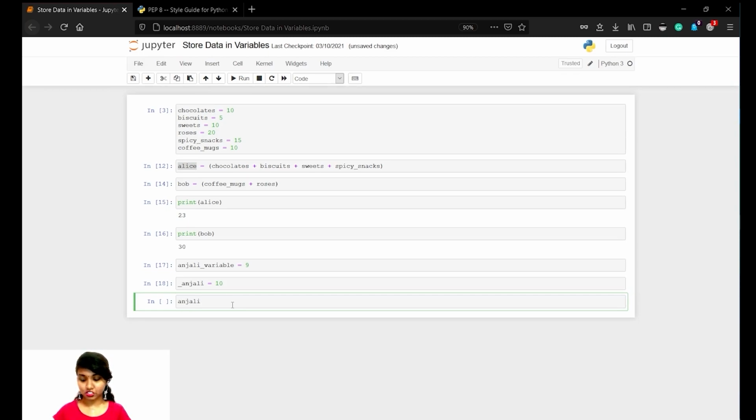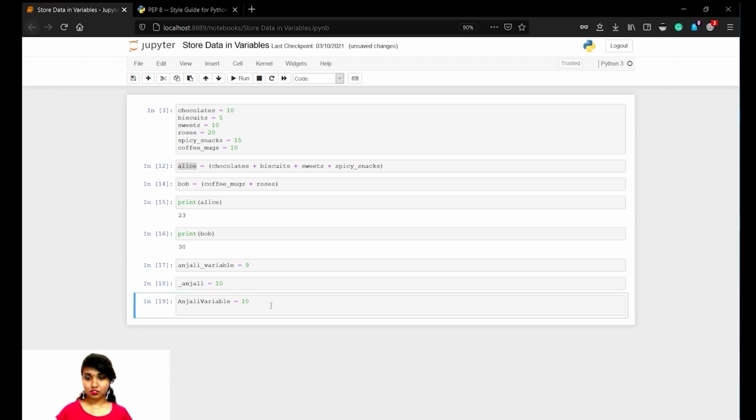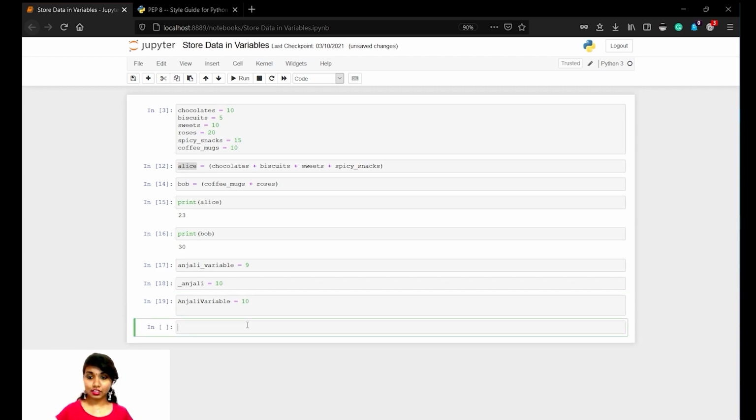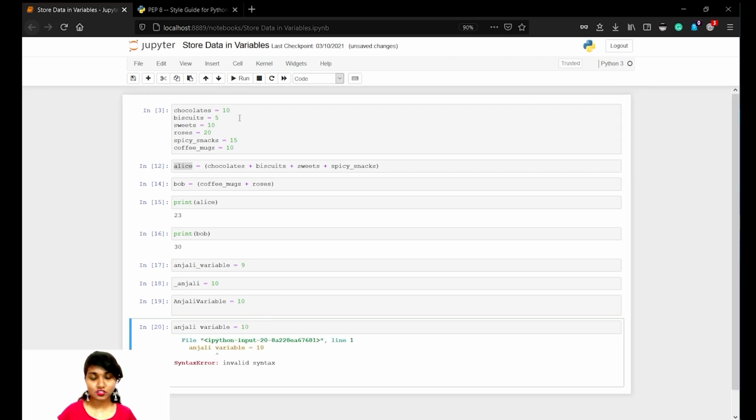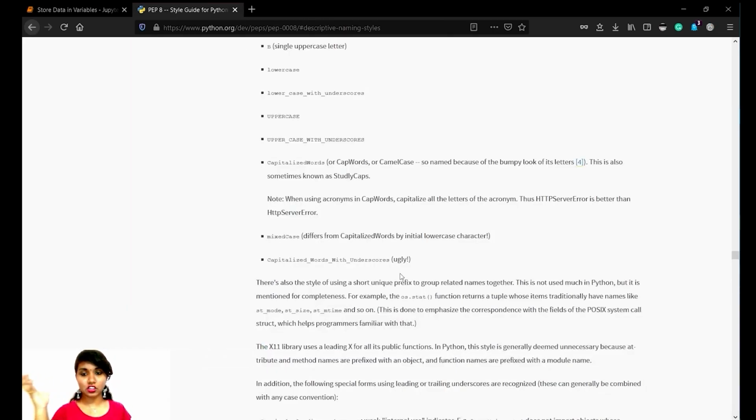Then we can also have a variable, which we just discussed, with camel case, in the sense we can have AnjaliVariable. In between, let A be capital. So this is camel case, in the sense the first letter of each word will be a capital letter. That is how you distinguish it. That is also a kind of variable naming. So it's 10, Control Enter. Now when we give Anjali space variable, let's see what happens. It's a wrong syntax.